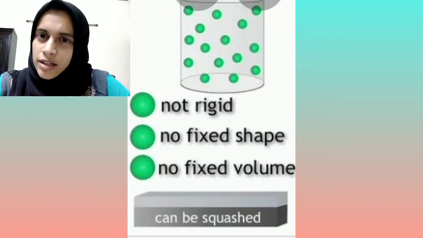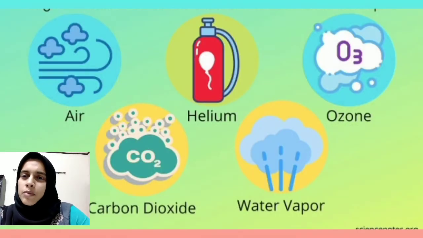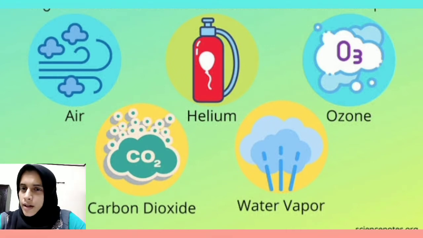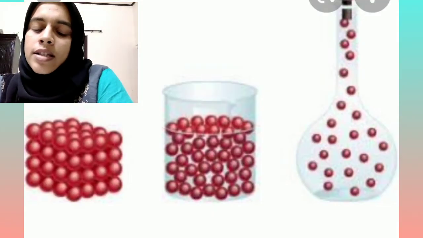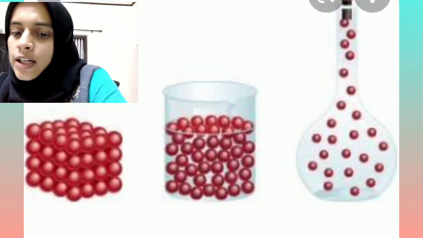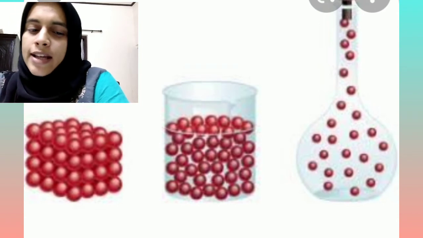Did you understand, children? Some examples I can say are air, oxygen, hydrogen, nitrogen, etc. Now we can check Table 1.1 in the textbook. Here you can see properties: solids, liquids and gases.